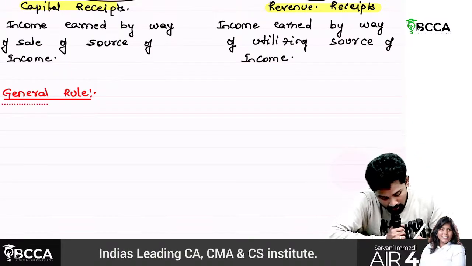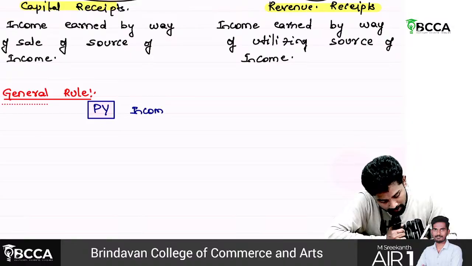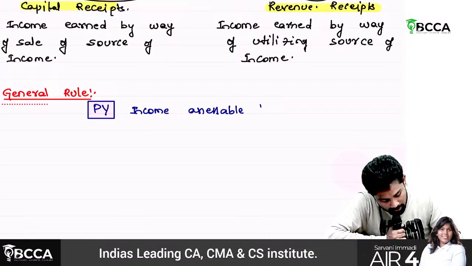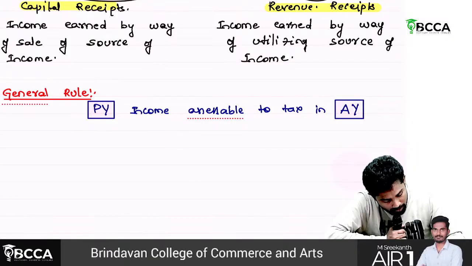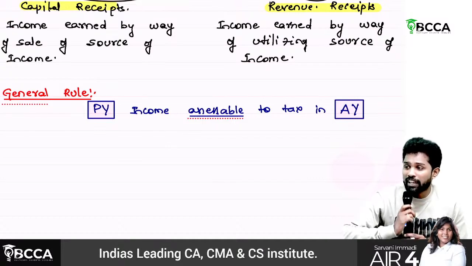The general rule is that previous year income is assessable to tax in the assessment year. But for this there are certain exceptions.